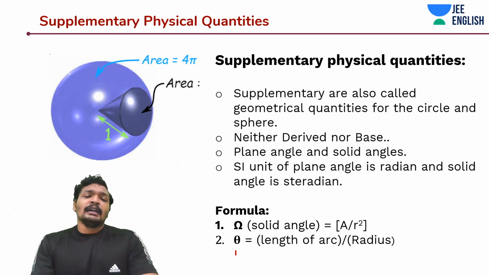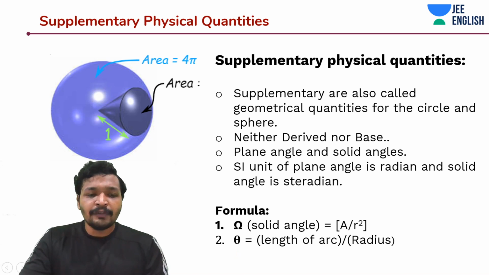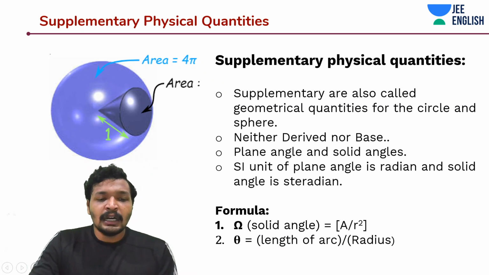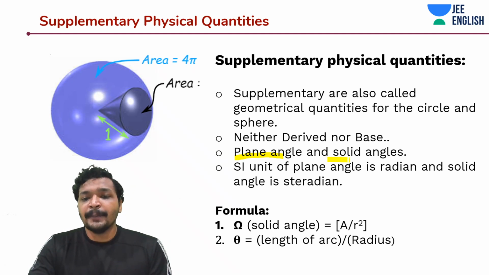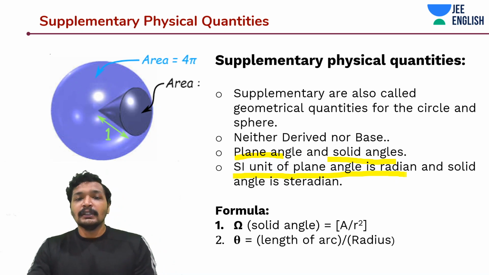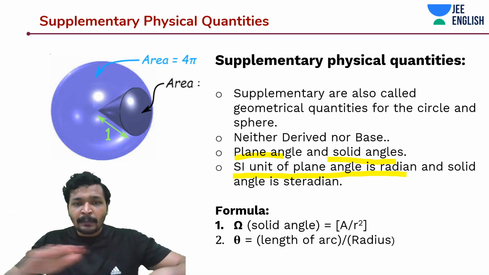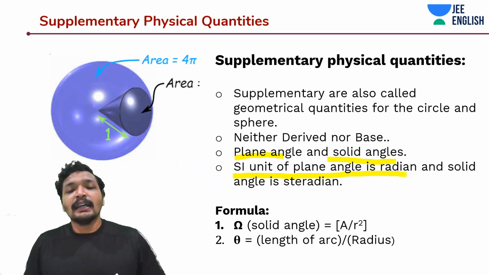And the two types of supplementary physical quantity that we are going to study are plane angle and solid angle. The SI unit of plane angle is radian. The plane angle on a plane, guys, on a plane it's radian.